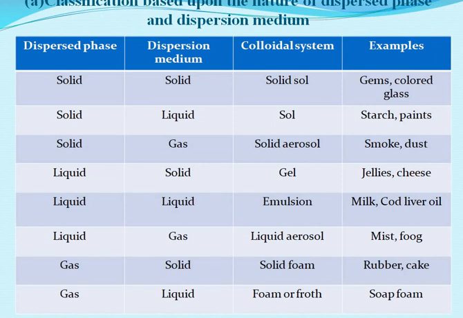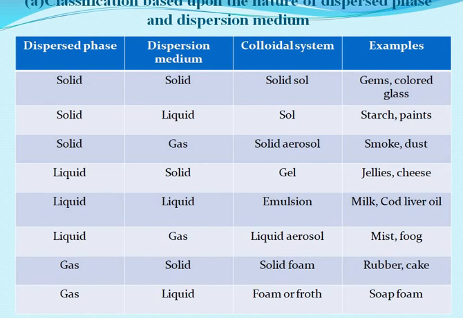Now, if the dispersed phase is a liquid and solid is the dispersion medium, we call such system generally a gel. Examples are jellies, cheese, etc. Now, if both are liquids, like the dispersion medium as well as the dispersed phase are liquids, we call them emulsions. Milk, oil, etc. come under this. Now, if liquid is the dispersed phase and gas is the dispersion medium, we call it a liquid aerosol, which includes mist, fog, etc.